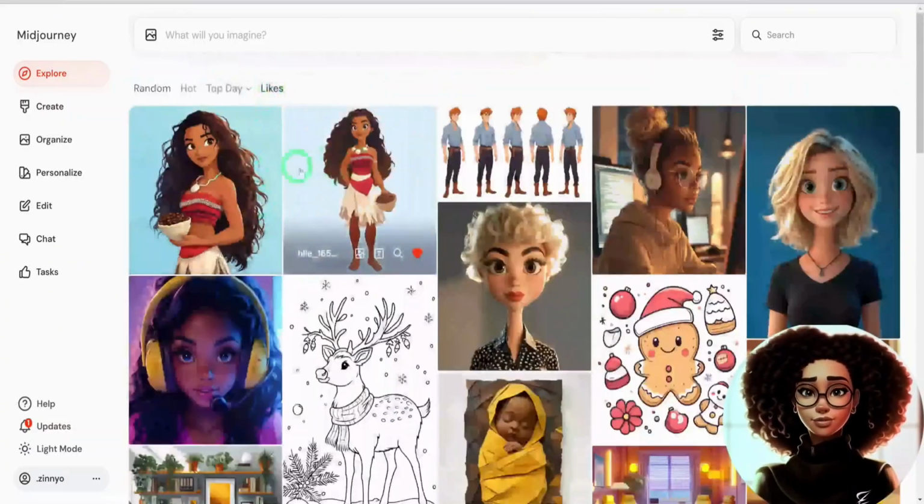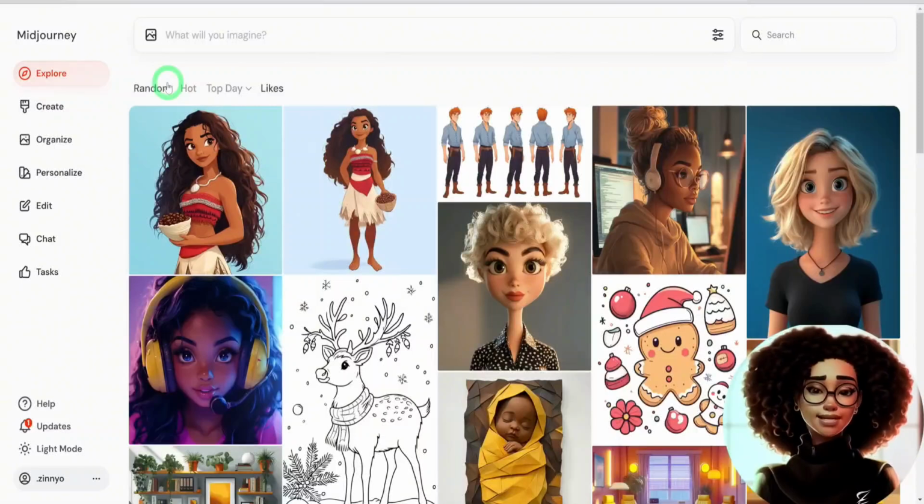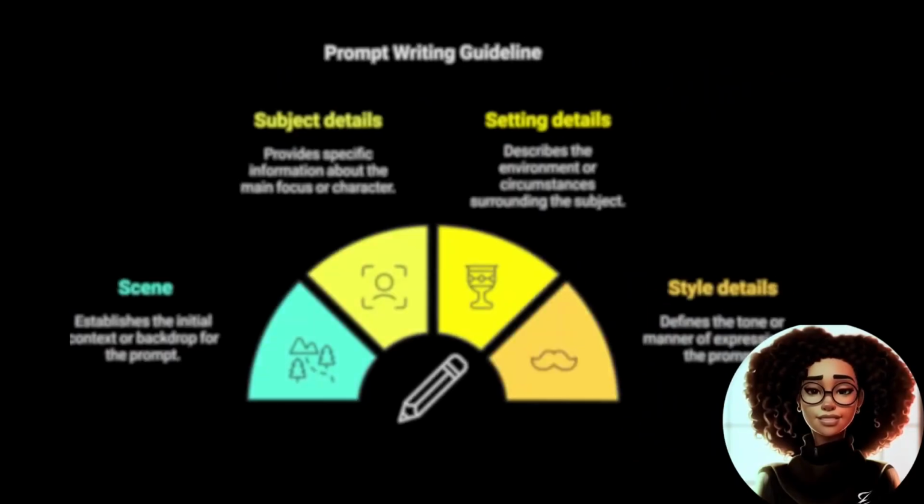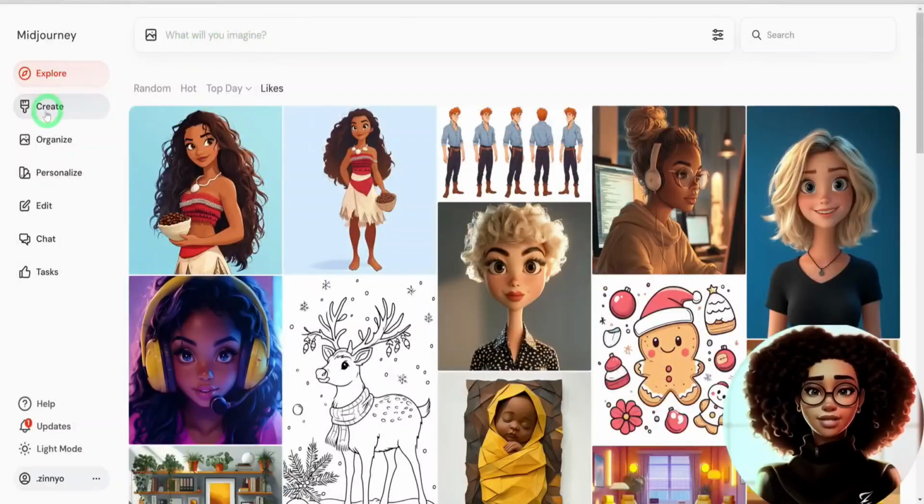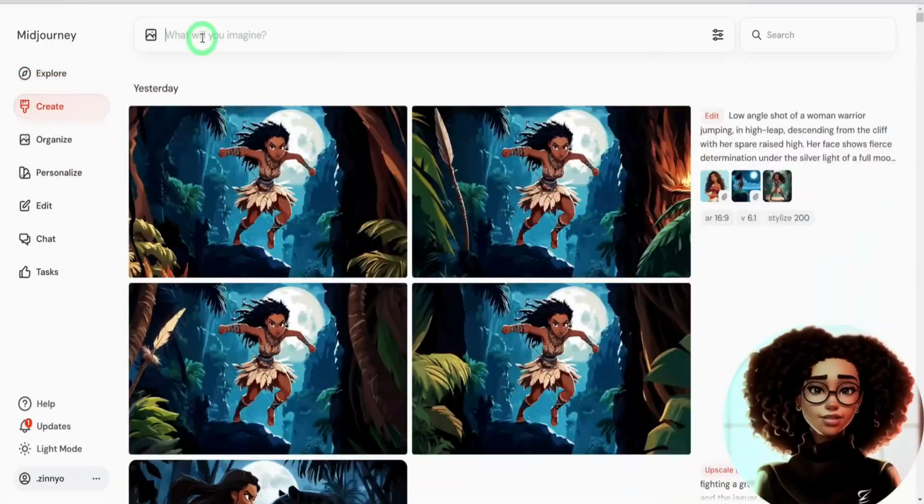Before you start creating your images in Midjourney, keep in mind how you write your prompts. I like to have a particular method for writing prompts. I normally start with the scene, the subject details, the setting details, and end with the style. To create a character, go to the top and click on create. Then you can start typing your prompt in this space.